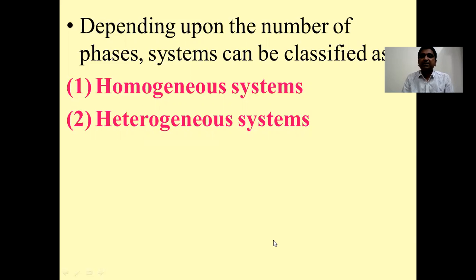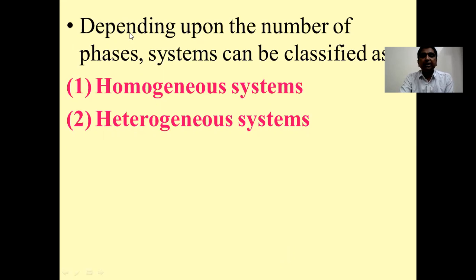What is a system? A system is nothing but a portion of the matter which is under thermodynamic study, whereas a phase is nothing but a homogeneous, completely uniform, physically distinct and mechanically separable part of the system. I will repeat it once again here.